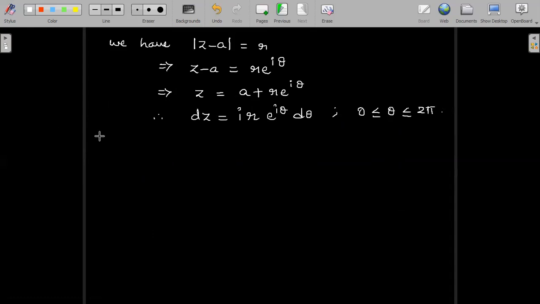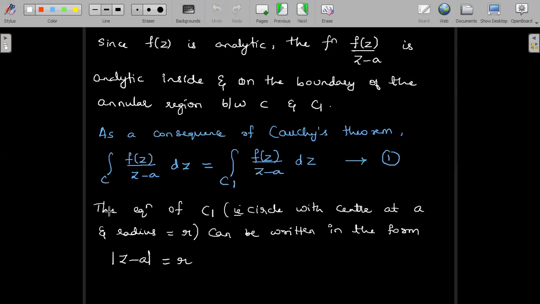Now we will use all these in the RHS of equation 1. Let us just see what that equation 1 was once. The left hand side was integral over C of f of z by z minus a dz, and the right hand side integral over C1.